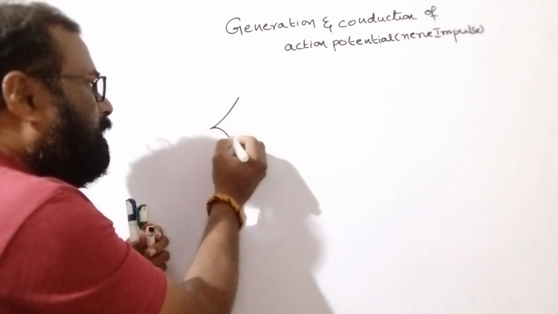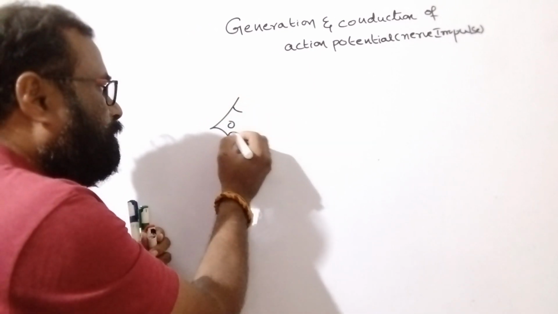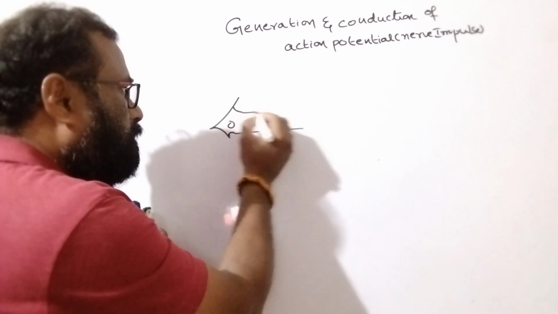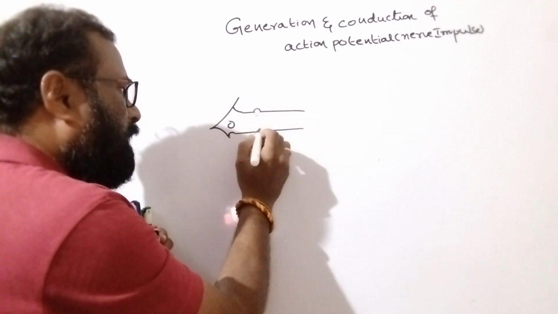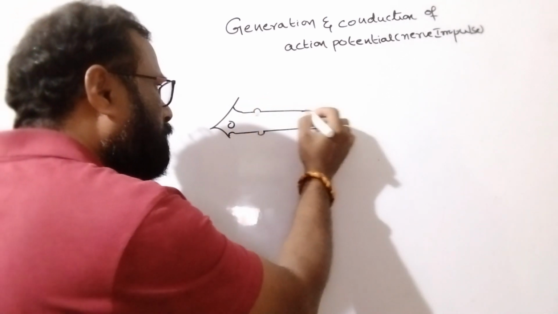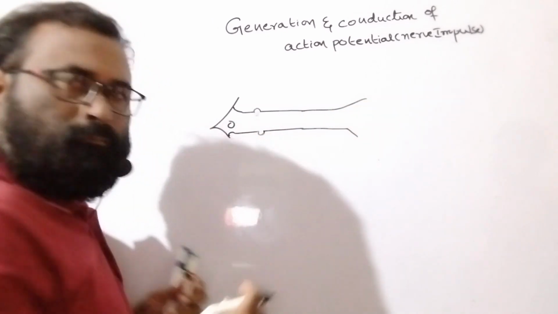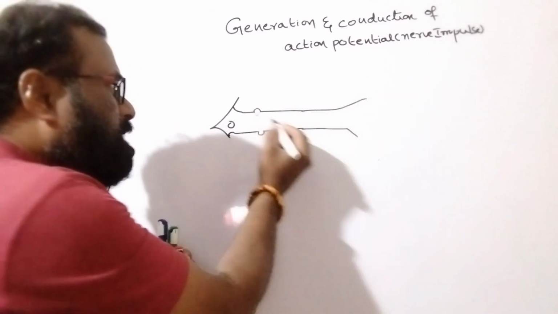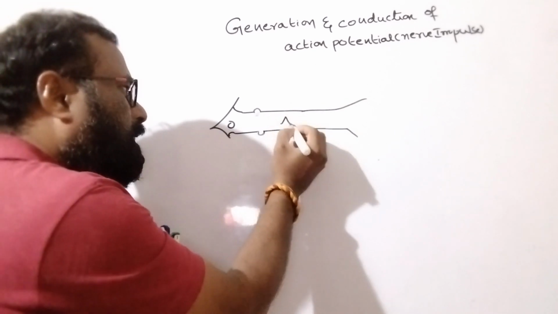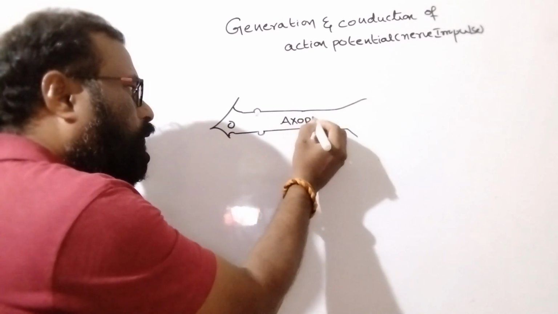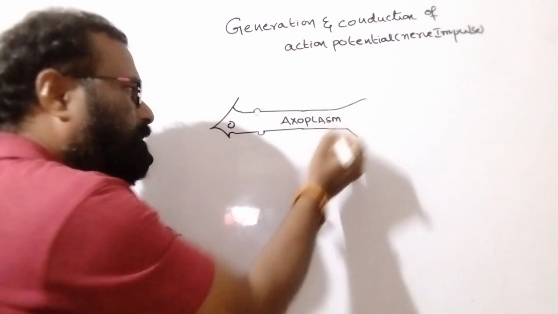This is our nerve cell. Inside the nerve cell, there is the fluid called axoplasm.